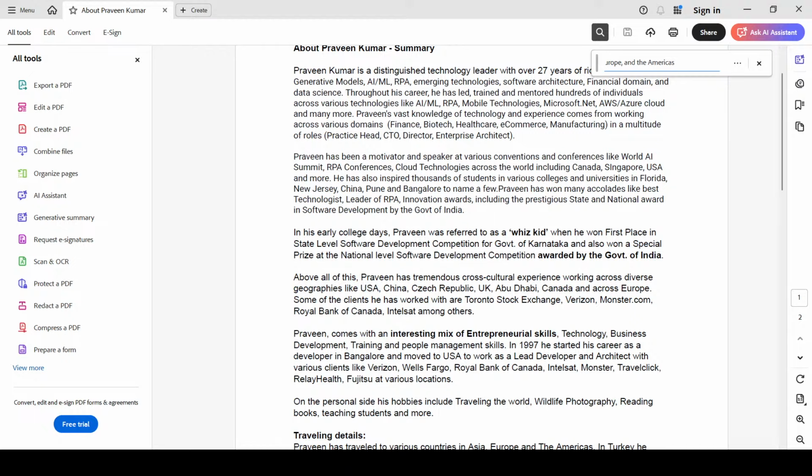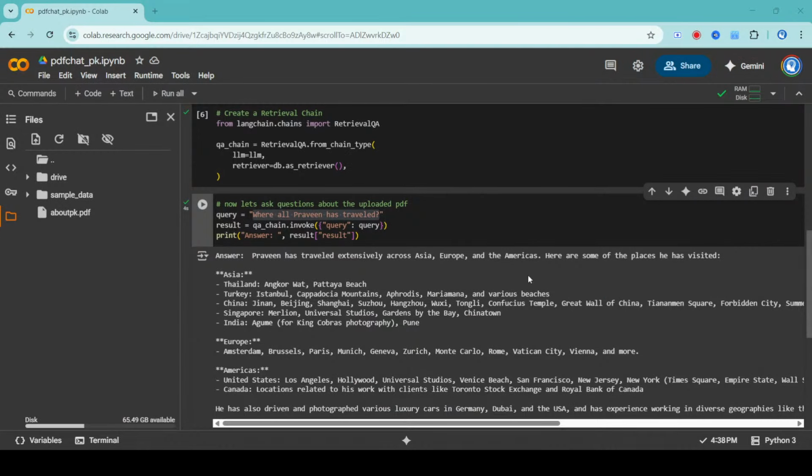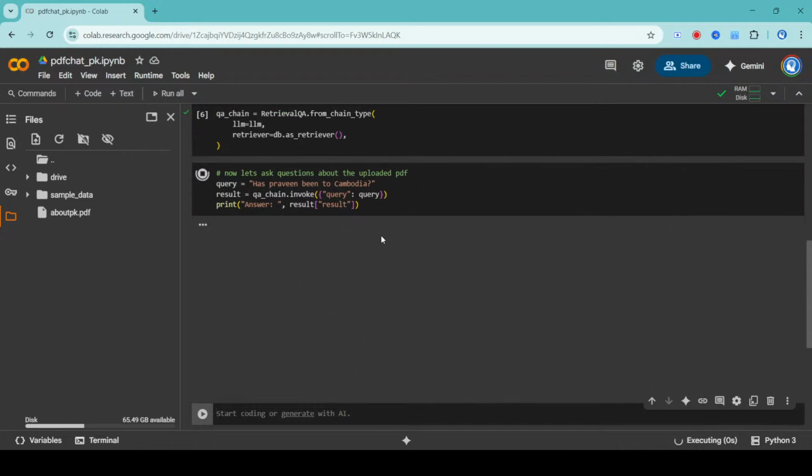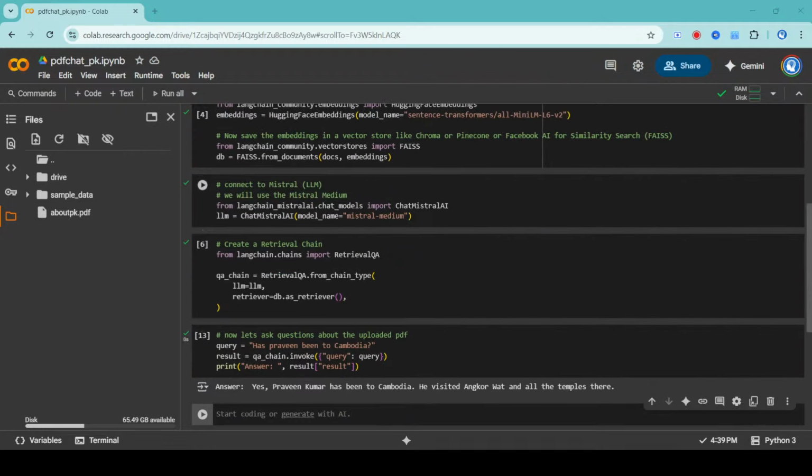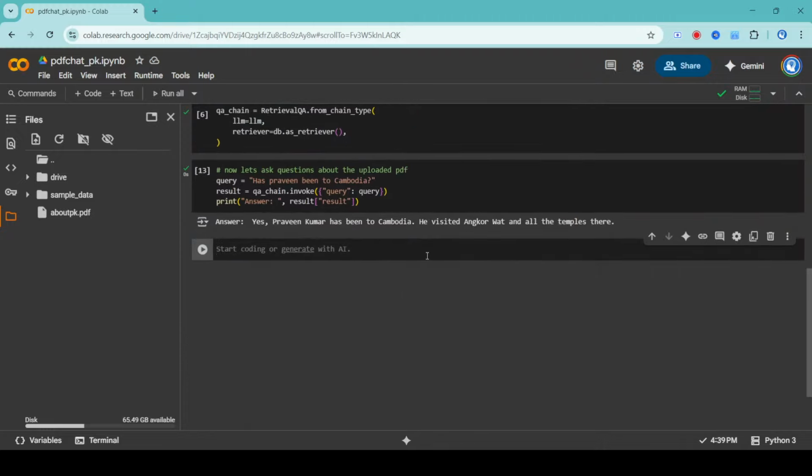So let's do some things. I will switch back to the Colab. I'll ask, has Praveen been to Cambodia? It will probably say no because there is no Cambodia present in the document, but it is so beautiful. This is what I want you to see. Yes, Praveen Kumar has been to Cambodia. He visited Angkor Wat and all the temples there. Angkor Wat is in Cambodia.